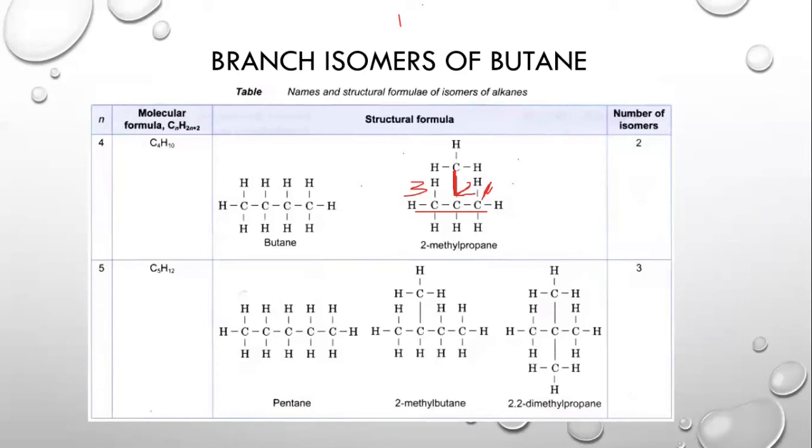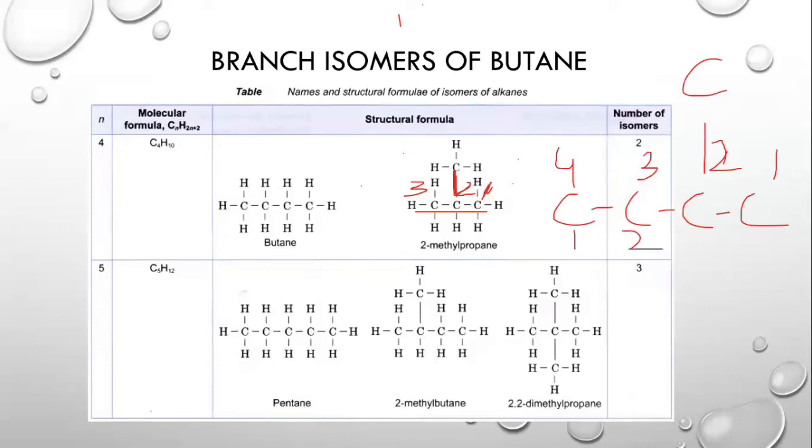However, if we have 4 carbons in the longest carbon chain, and I'm not drawing the hydrogens, and we have the branch attached over here, then we are always going to number from right to left, which becomes 1, 2, 3, 4, and the branch will be attached to carbon number 2. We are never going to number this as 1, 2, 3, 4 because then the branch will be attached to carbon number 3, which will be essentially wrong. So this will be correct. You need to number the carbon chain from where the branch is the nearest.